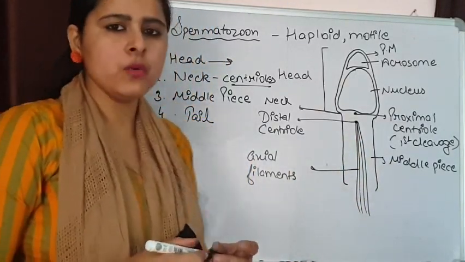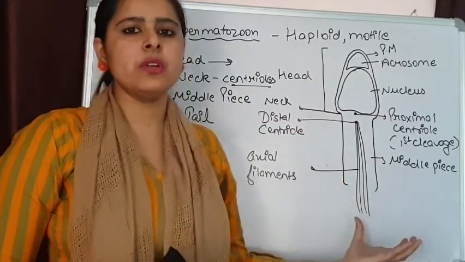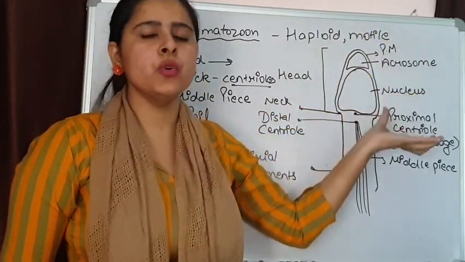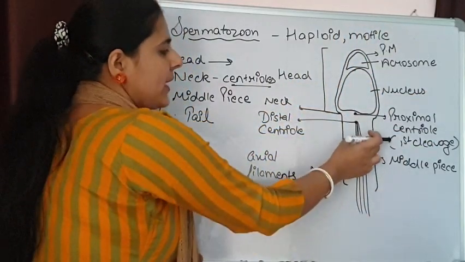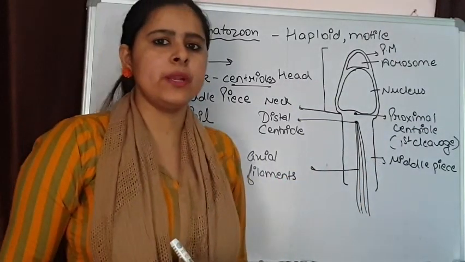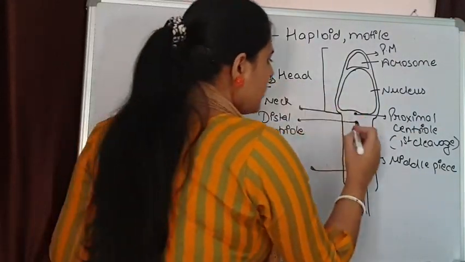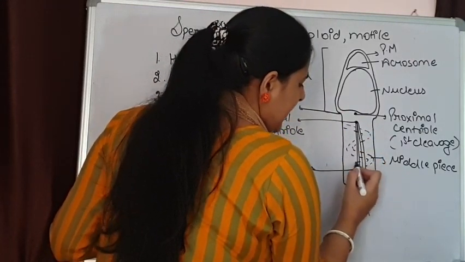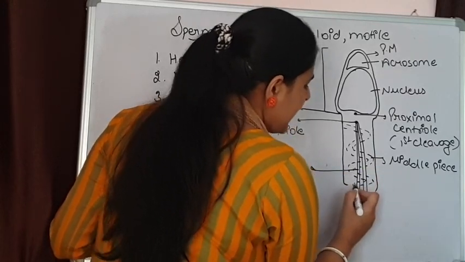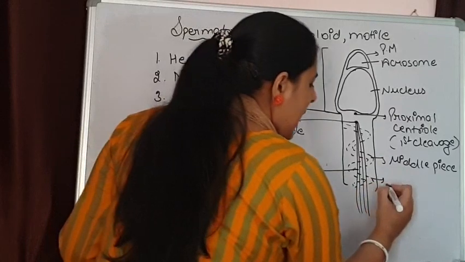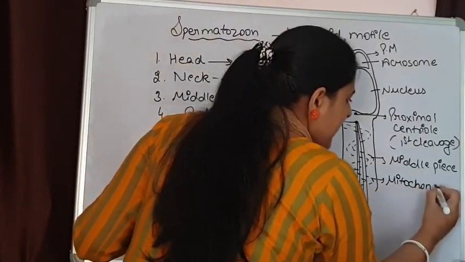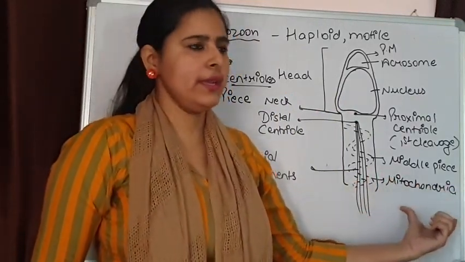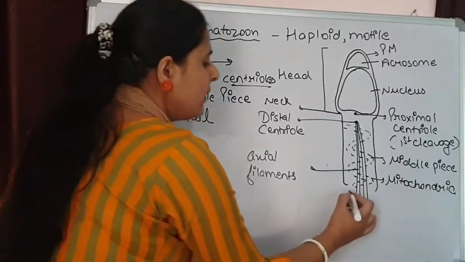Mitochondria we know is the powerhouse. That is why energy, or you can say mitochondria, is required here, simply because spermatozoa are motile in nature. They are going to move in the female reproductive tract. So these mitochondria will provide energy for the movement of sperms. Now how are these mitochondria present? These mitochondria are present in spiral nature. In this middle piece they are arranged spirally, and the function will be to liberate energy that will be required for the movement of sperms.